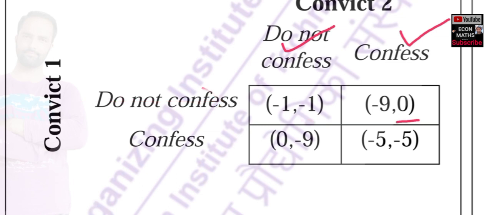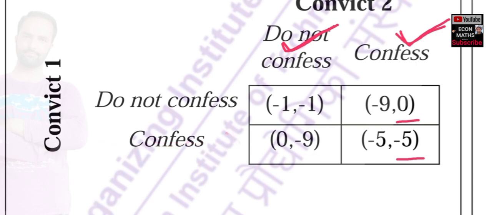Now let us see what happens if convict 1 chooses to confess. Again, convict 2 has two options, either do not confess or to confess. Here you can see do not confess gives him -9 as payoff, and to confess he gets -5 as payoff. Obviously -5 is greater than -9, so convict 2 will choose to confess here. Okay, so let us rub this out here.